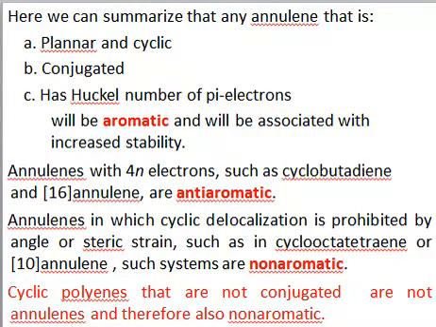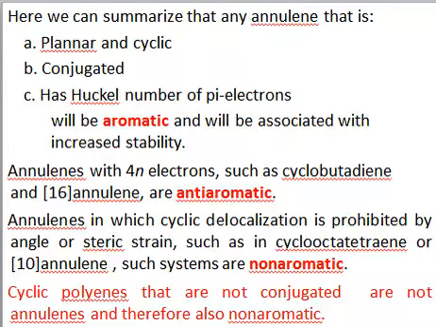Right? So let's do a summary of what we have considered so far. We can summarize here that any annulene, so what do we mean by annulene? An annulene is any monocyclic system which is conjugated, right? In case you have any annulene which is planar, cyclic, conjugated, and has a Huckel number of pi electrons, so what's a Huckel number of pi electrons? It means it has 4n plus 2 pi electrons. Then such a system will be aromatic and will be associated with increased stability, right?